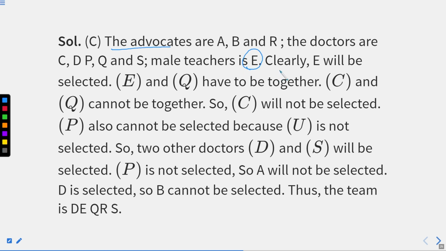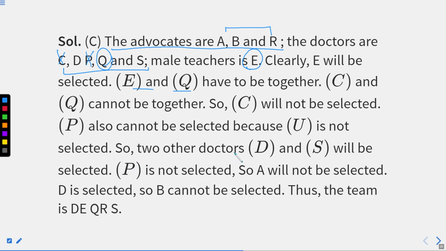Now we know the condition. E is selected, so E and Q have to be together. Eventually we have to select Q as well. So Q is also selected. C and Q cannot go together, so C cannot be selected here. P also cannot be selected because U is not selected. Till now we didn't have U, so P cannot be selected.